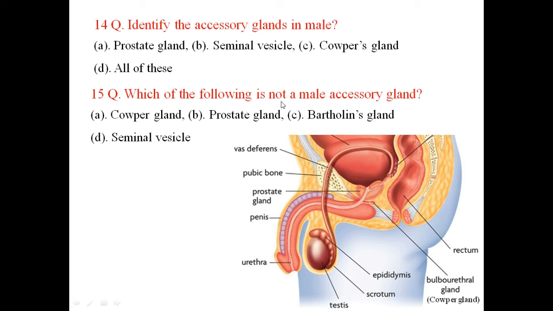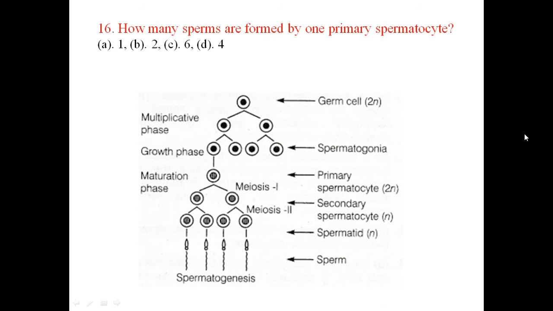Which of the following is not a male accessory gland? You can see that all are male accessory glands except the Bartholin gland, which is present in the female. So the answer is C. How many sperms are formed by one primary spermatocyte? One primary spermatocyte is capable of producing 4 sperms. So the answer is D.